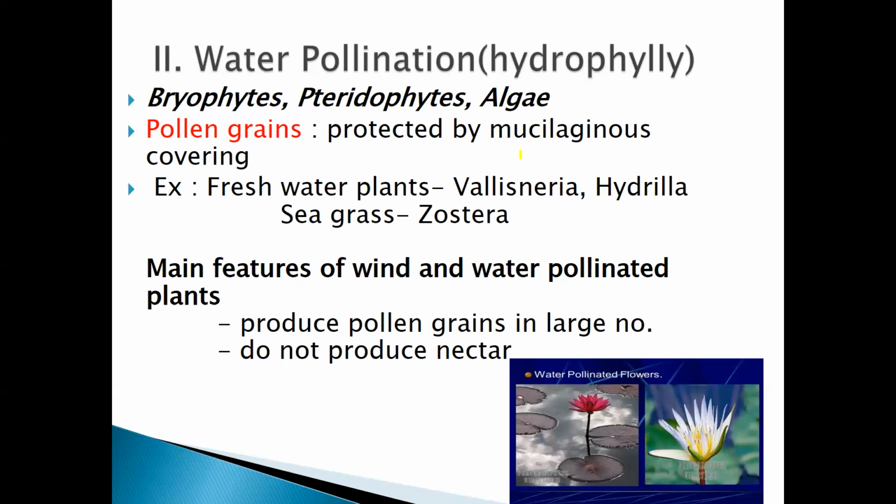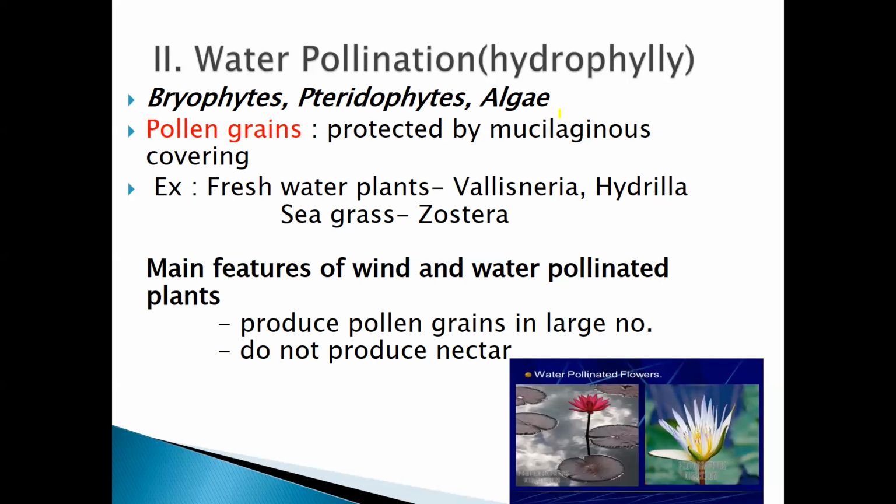You know the cuticle present in the leaf. In hydrophilous plants, the cuticle is present, one waxy layer. In a similar way, a mucilaginous covering or sheath is present on the pollen grains. It is for protection, so that the pollen grains are not carried away and lost because of water. The pollen grains are protected by the mucilaginous sheath, the waxy covering on it.